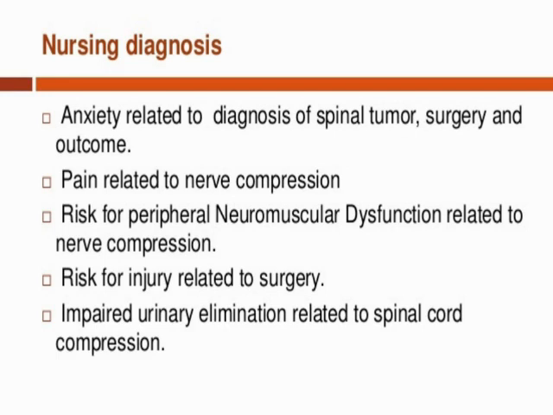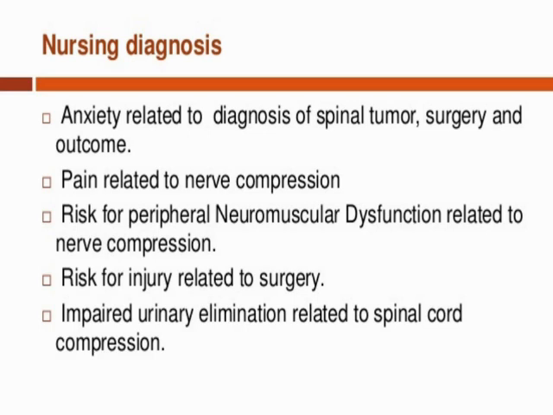Now here are some nursing diagnoses. The first nursing diagnosis is anxiety related to diagnosis of spinal tumor, surgery, and outcome. Students, we all know that if anyone is suffering from any kind of problem, that patient definitely has anxiety. So here also is anxiety related to the diagnosis of spinal tumor, or sometimes related to surgery.